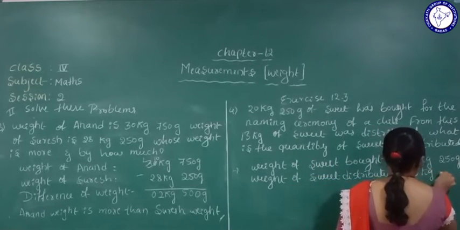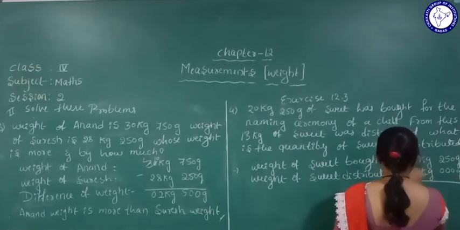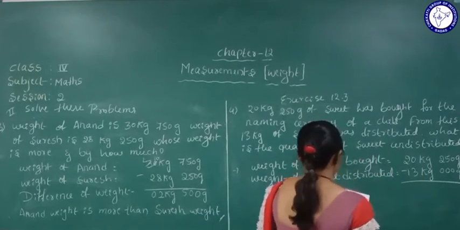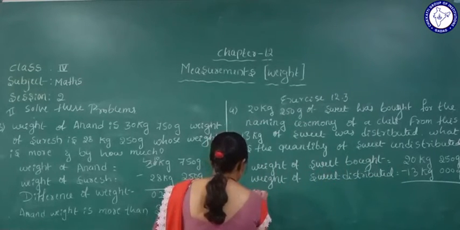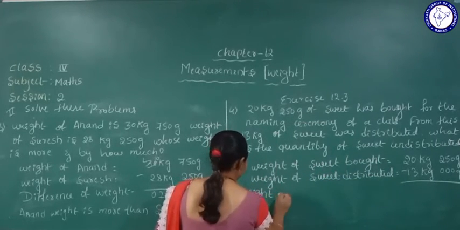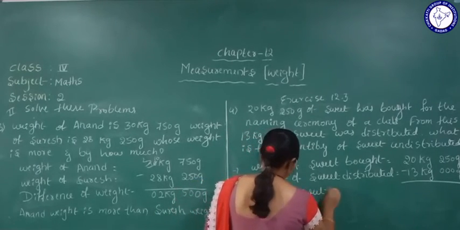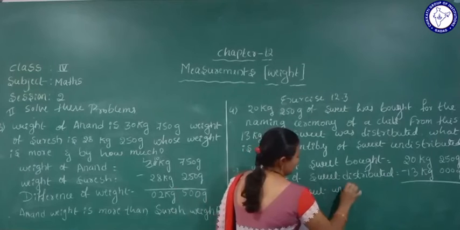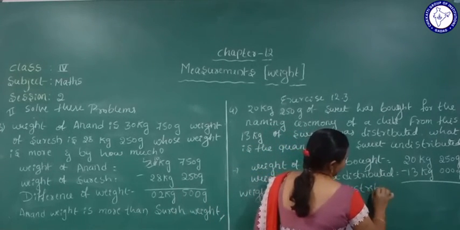So 13 kg here, 000 gram. Okay, nothing is there. Weight of sweet undistributed, we will be finding.